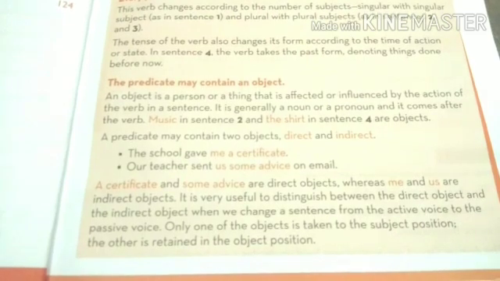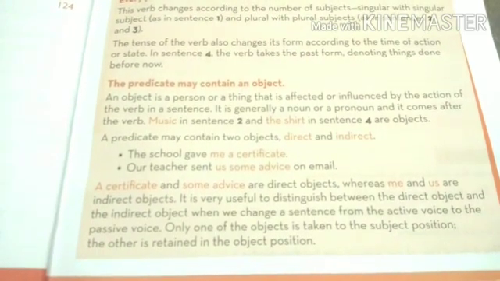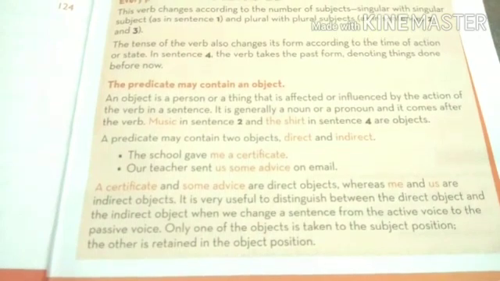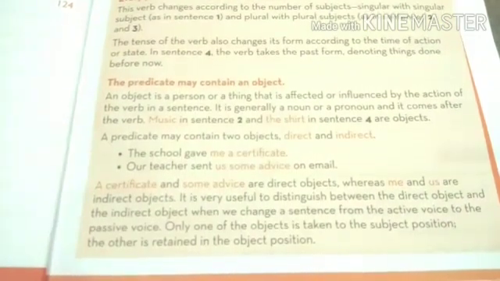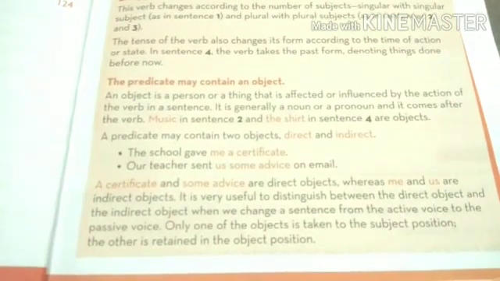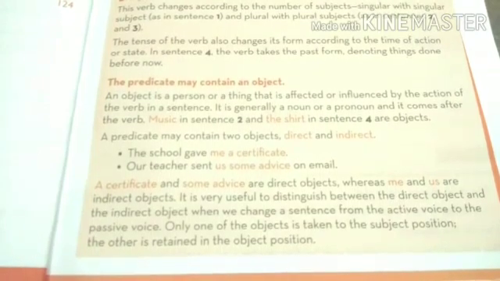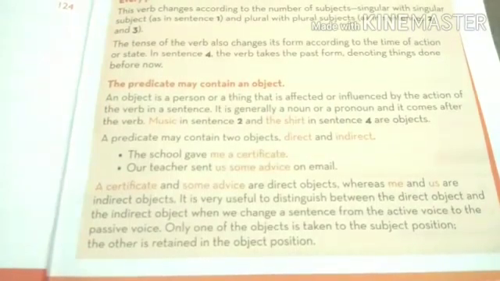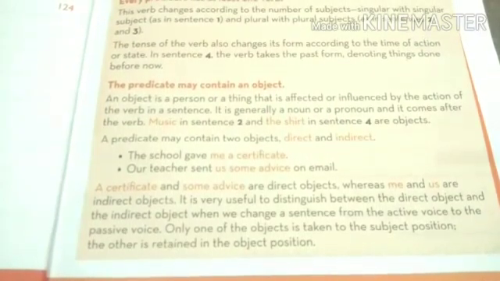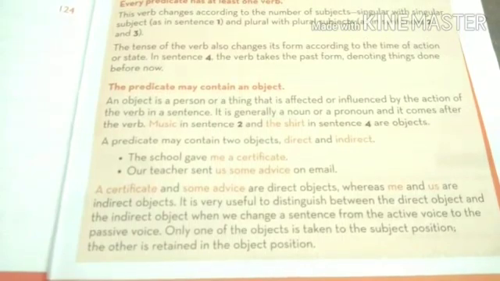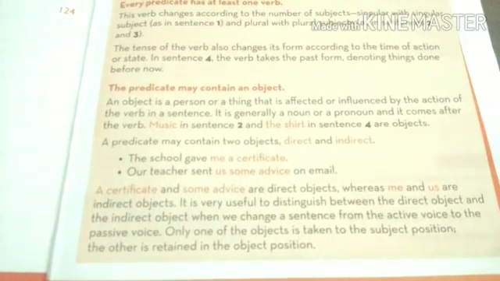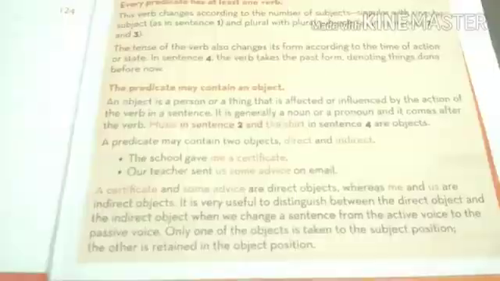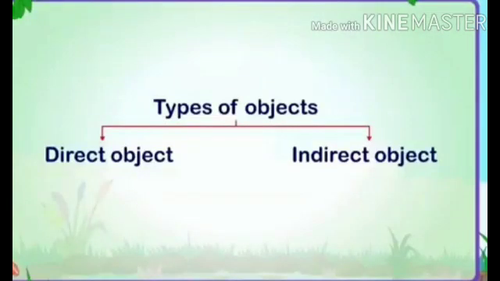Now, let us study about the second point. The predicate may contain an object. An object is a person or a thing that is affected or influenced by the action of the verb in a sentence. It is generally a noun or a pronoun and it comes after the verb. A predicate may contain two objects, direct and indirect. So, there are two types of object, direct object and indirect object.